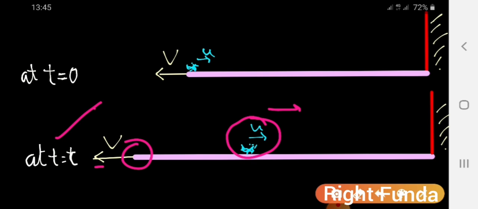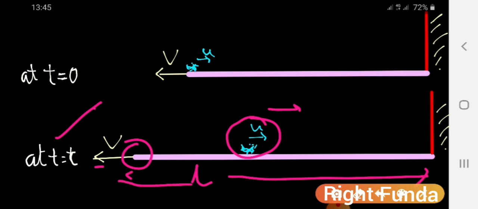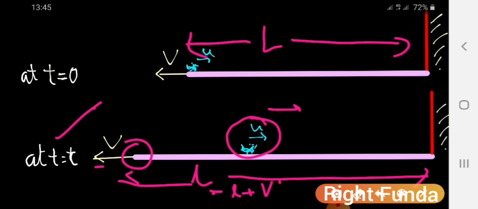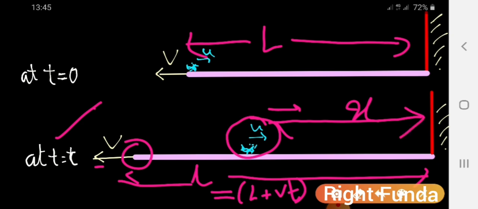Now, suppose at any time the total length of the band is small l, and initially it was capital L. So small l is nothing but capital L plus Vt. I'll write it once again: the small l is nothing but capital L plus Vt length. And right now, suppose this point is at a distance x. This point is at a distance x from the wall end.